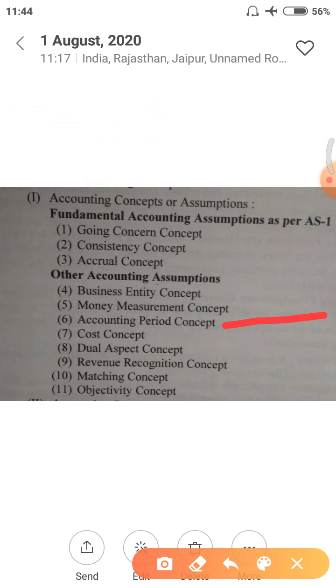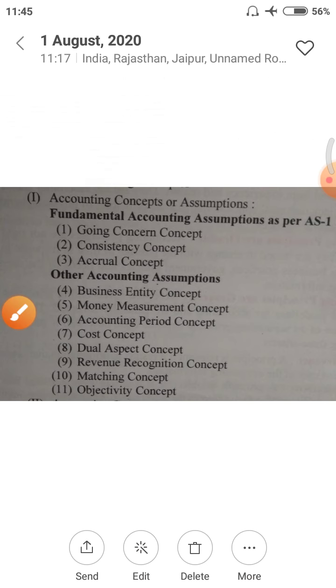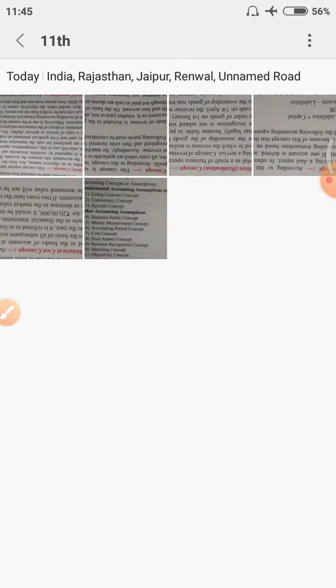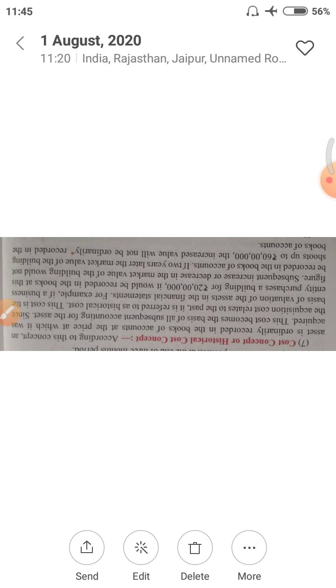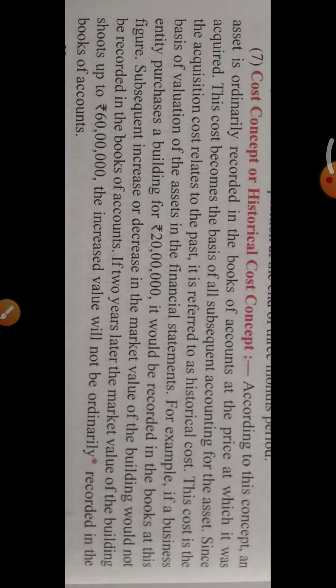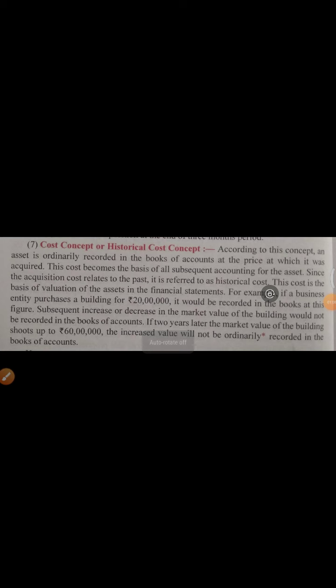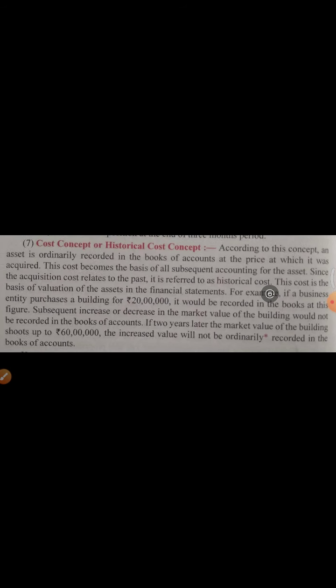And now today we are going to start the 7th concept, that is cost concept. So let's move to the first concept of today and the 7th concept of all the assumptions. So this is our first accounting concept. It is cost concept. What is the meaning of cost concept?